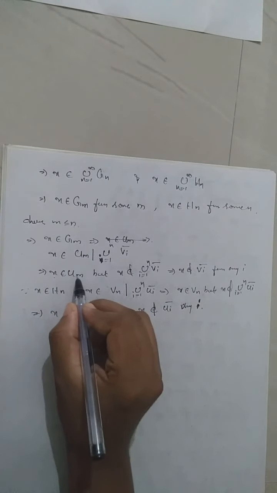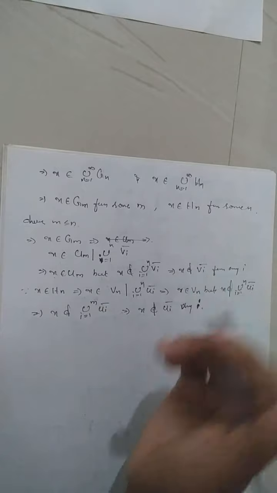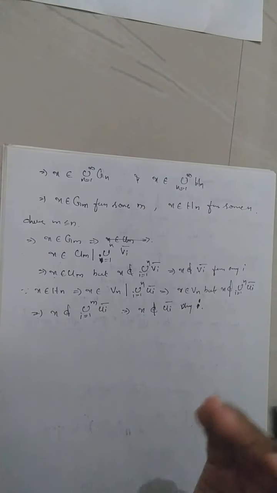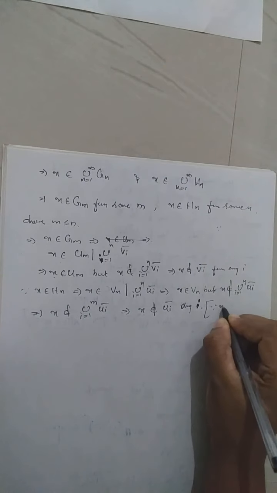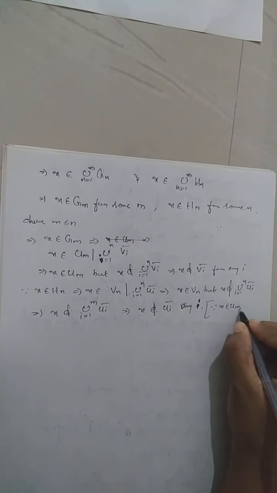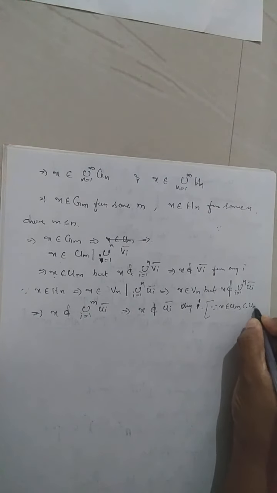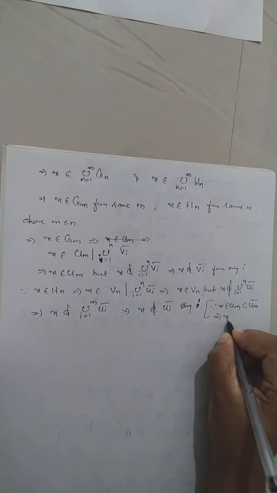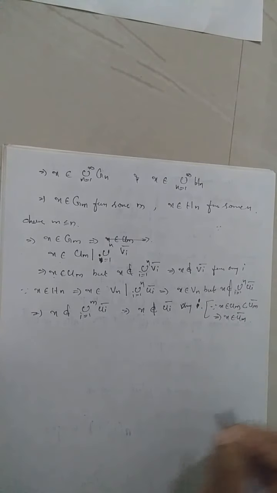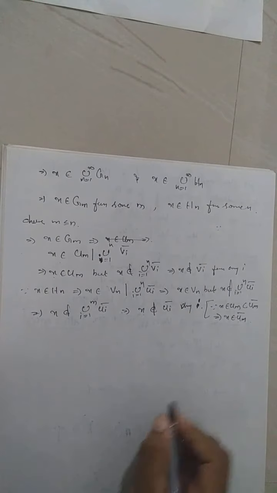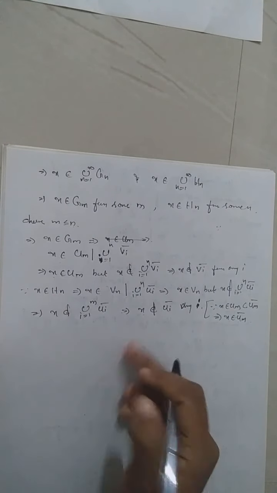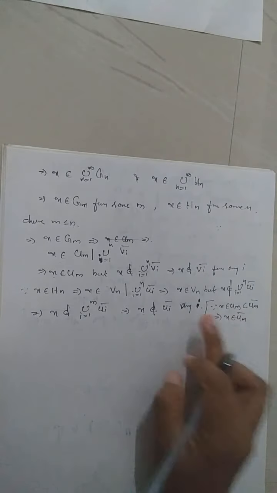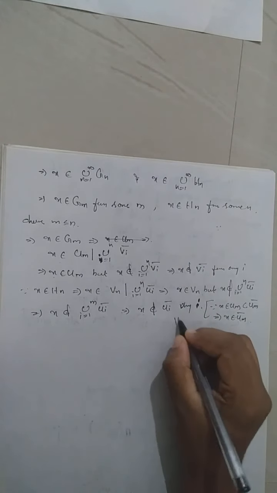When x belongs to UM, then x belongs to UM closure also, because every set is contained in its closure, so UM is contained in UM closure. So x belongs to UM closure also. But if you consider x belongs to Hn, then x does not belong to Ui closure for any i. So this is a contradiction.